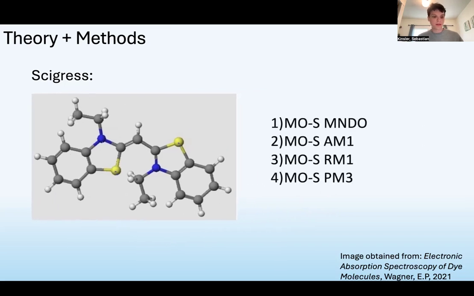After creating our molecules, we compared 4 different algorithms Cygress is capable of solving: MOS, MNDO, AM1, RM1, and PM3. These 4 methods all use the MOS molecular orbital package, which is especially good at considering a molecule's spectroscopic properties. Using Cygress, we generate data tables of the molecule's predicted absorption across a range of wavelengths. Then, we process this data exactly the way we processed our experimental data using the Planck-Einstein relation.